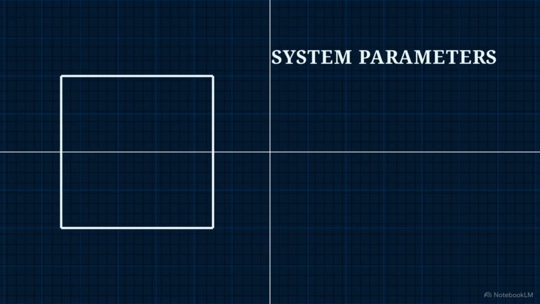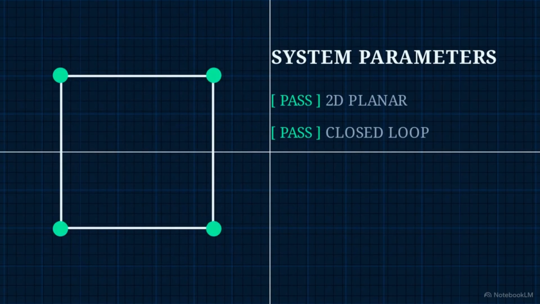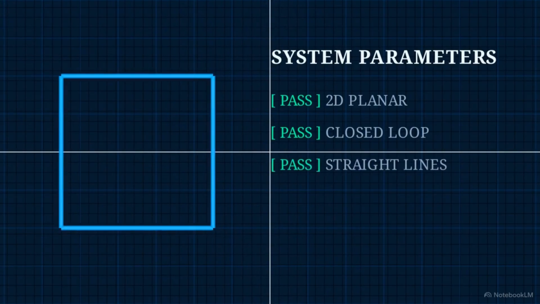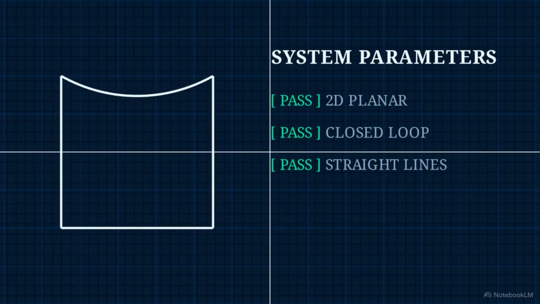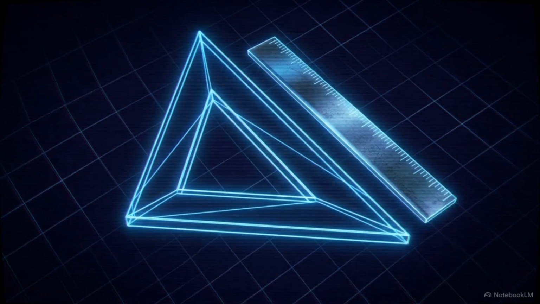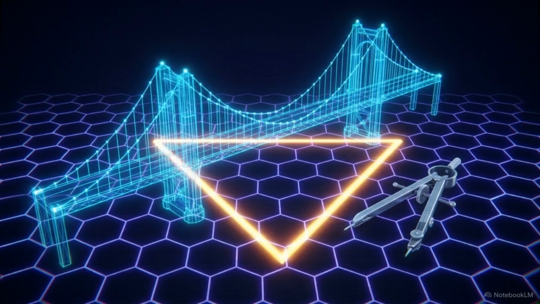A shape only qualifies as a polygon if it passes a strict set of system parameters. It must exist on a completely flat plane. It must be a perfectly closed loop, and every segment forming its perimeter must be a rigidly straight line. There's zero tolerance for deviation. If a single side introduces a curve, the system rejects the shape. Identifying these uncompromising boundaries is the required first step. We have to know the rules of the flat plane before we can decode the architecture of the physical world built on top of it.